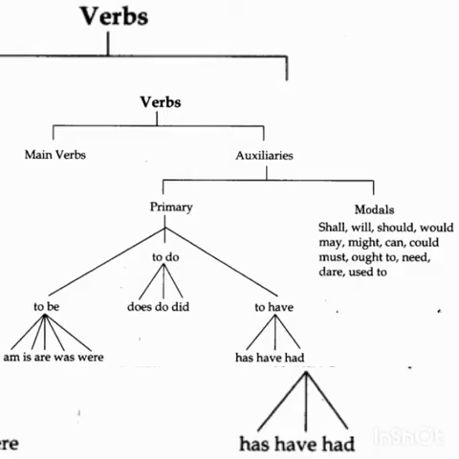Students, you should be very familiar with this chart of verbs. They are generally classified into main verbs and auxiliaries. Main verbs, you know, talk about the action, state of being. Auxiliaries are helping verbs. Auxiliaries are divided into primary auxiliaries and modals, which is the main topic you are going to learn today. What are the primary auxiliaries? Am, is, are, was, were, do, does, did, has, have, had. So they are all helping verbs.